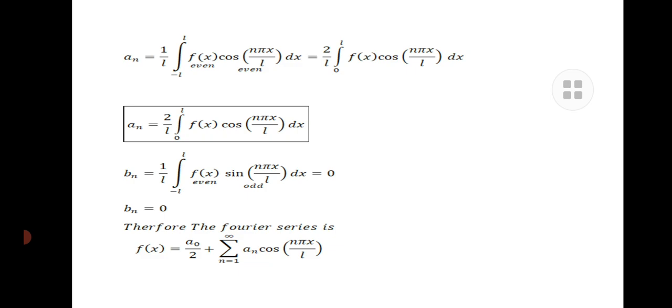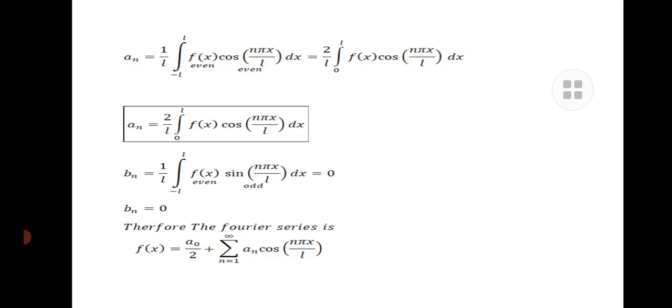We already know that cos is even, and also that f of x is even. Using the property, if the product contains two even functions, the obtained function is also even. So the an value becomes 2 divided by L integral 0 to L f of x cos n pi x divided by L dx.